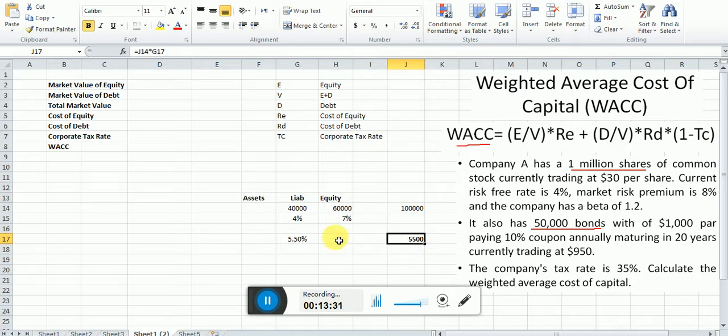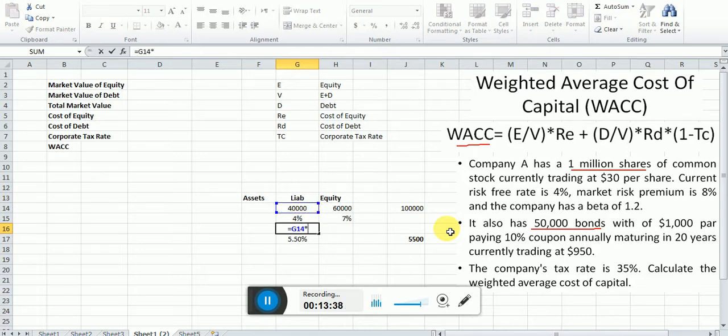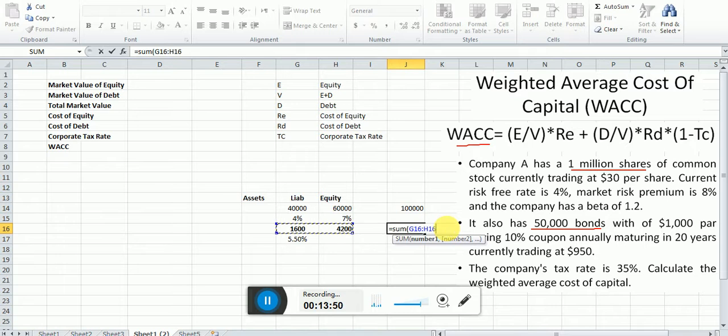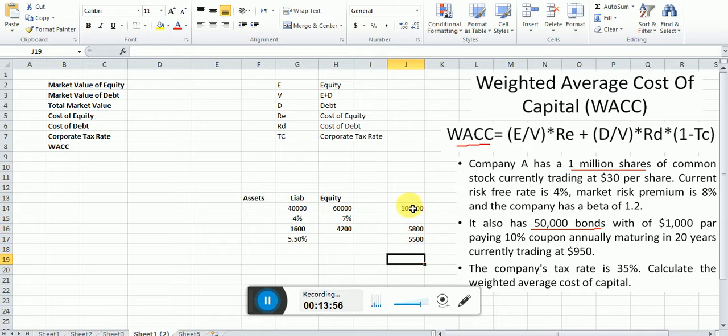How much are we paying? I'm computing it here. Equal sign, 40,000 multiplied by 4% is equal to 1,600. Now 60,000 multiplied by 7% is equal to 4,200, right? Now add both of them. When you add both of them, this gives us the total cost, that is 5,800.